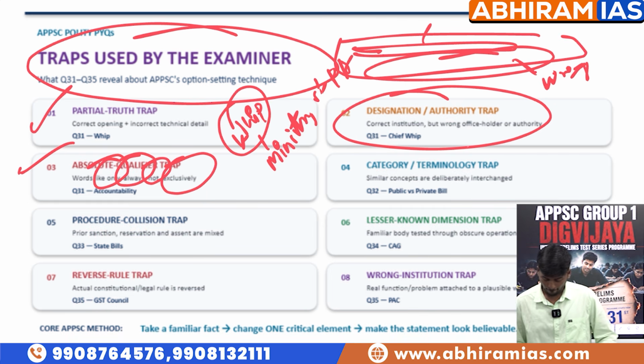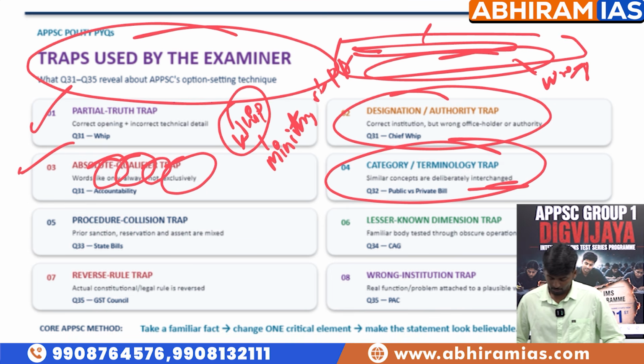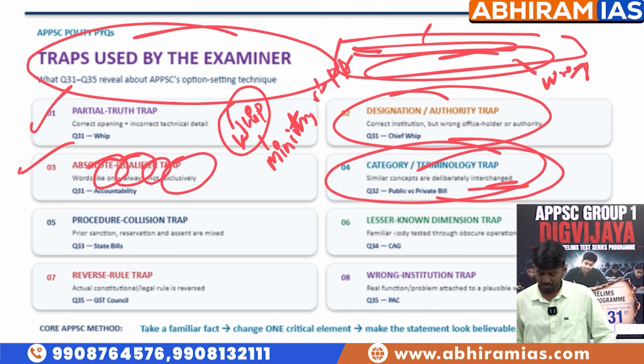So it is wrong. Next, the category or terminology trap, which is public versus private bill. Similar concepts are deliberately interchanged. They ask the difference between public bill and private bill, and deliberately put some wrong point in that differentiation. So we have to be careful in reading that.